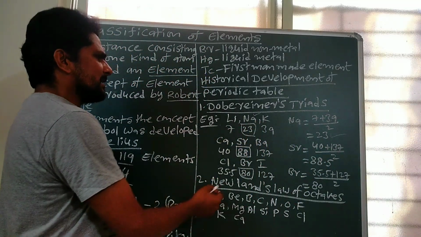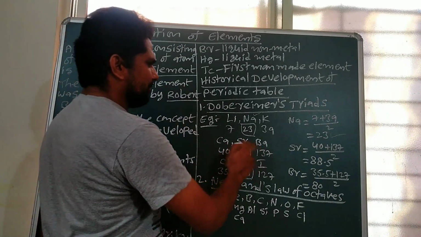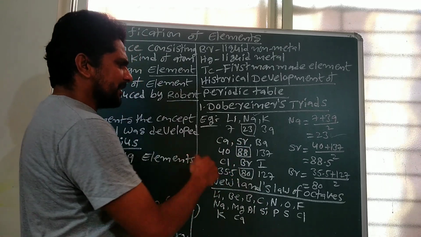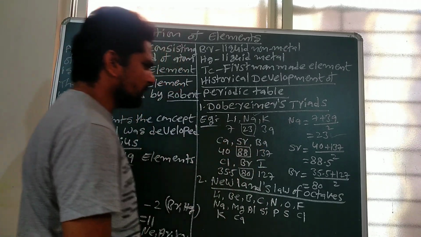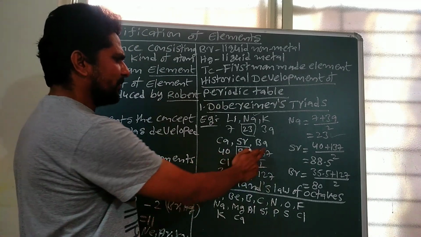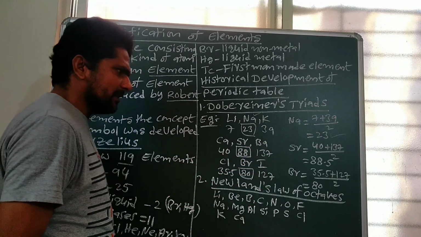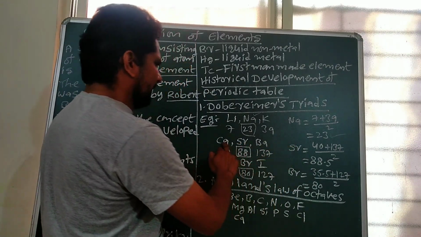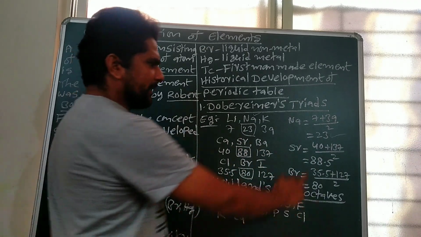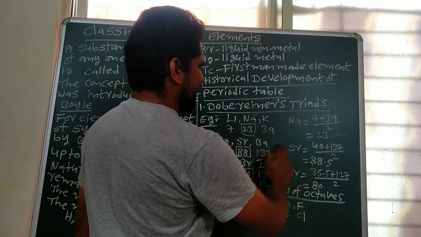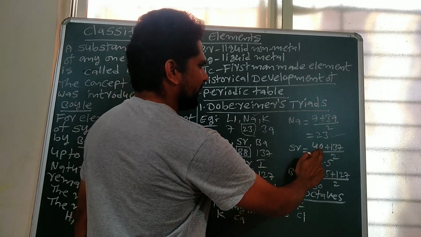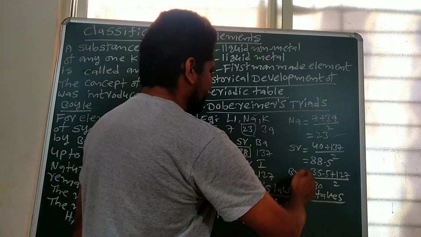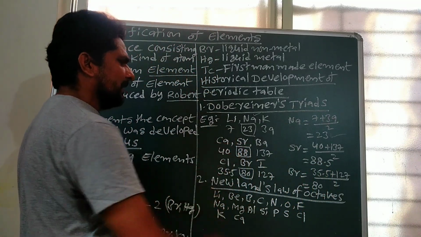Similarly, the second triad is calcium, strontium, barium. The atomic weight of strontium is the average atomic weight of calcium and barium. The atomic weight of calcium is 40 and of barium is 137. So (40 + 137)/2 is equal to 88.5. The approximate atomic weight of strontium is 88.